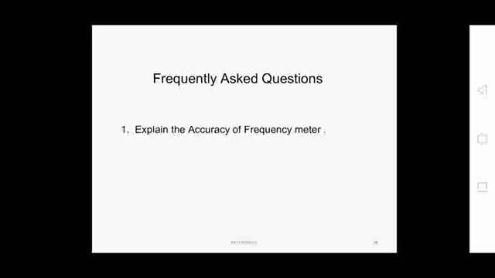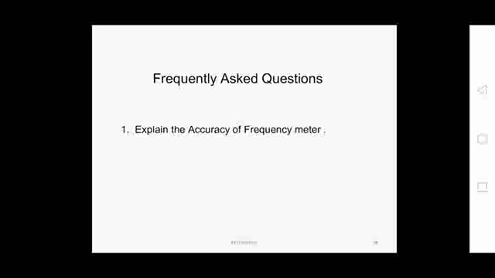Then you have to explain these three factors with examples. If it is asked as a short question, just write what accuracy is, and that accuracy depends on which factors. So first one is range, and second one is accuracy specifications, and this reciprocal counting method in case of the low frequency measurements. If it is asked for 3 marks, then you have to explain each one of these three factors.